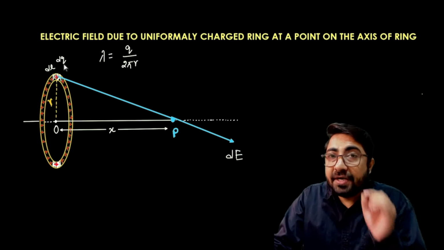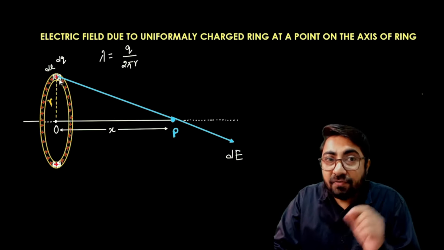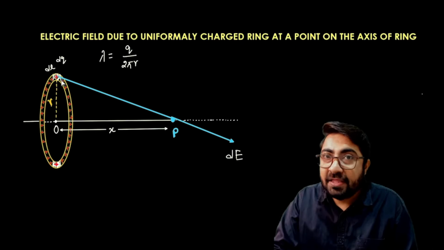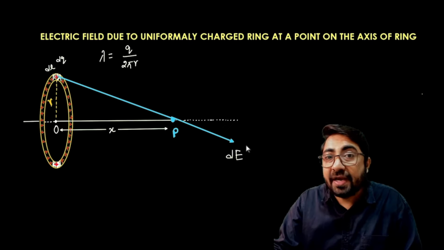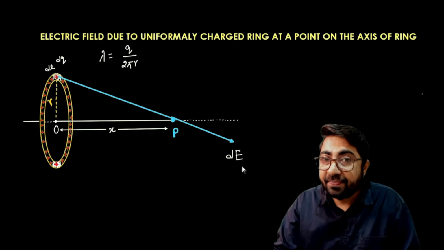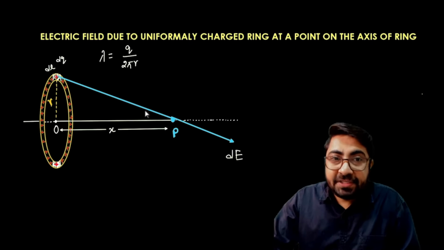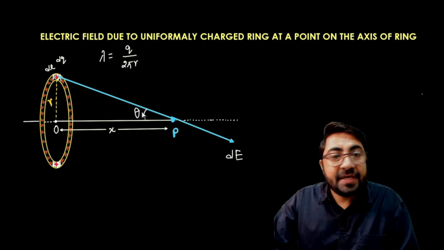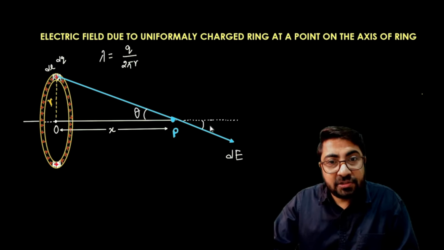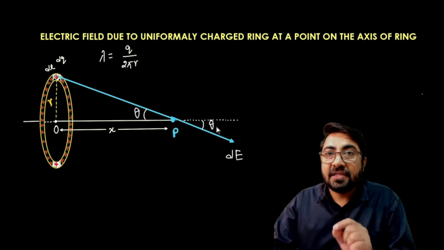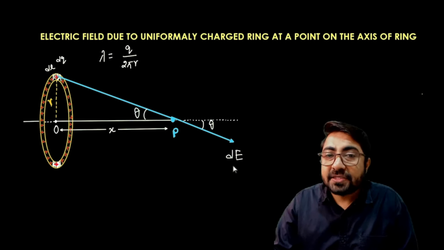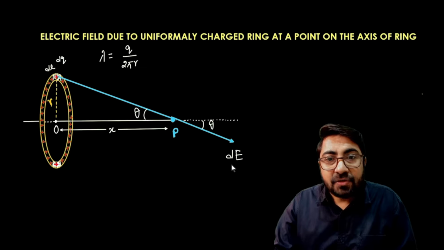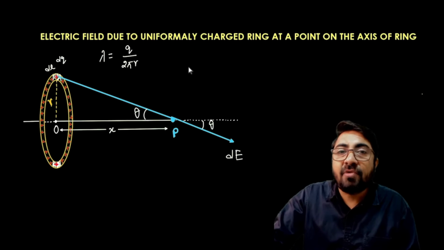Due to this dq charge on this small element of the uniformly charged ring, the electric field I consider as dE, that is small electric field. Now consider this angle is theta over here, then this is also angle theta because these are vertically opposite angles.